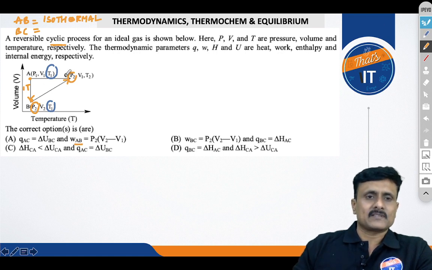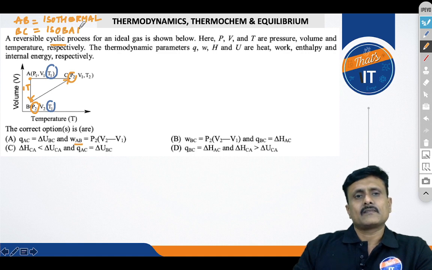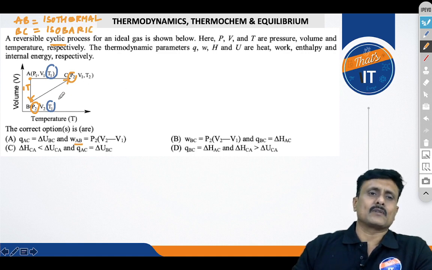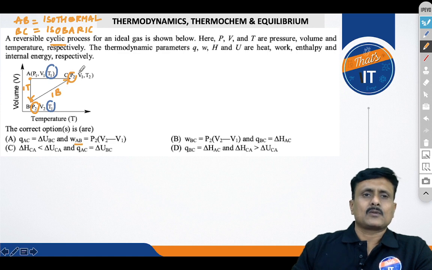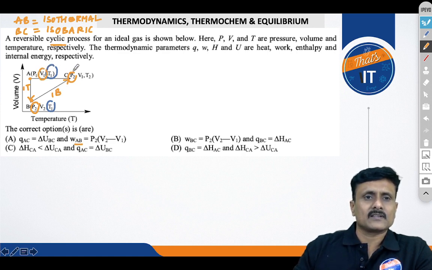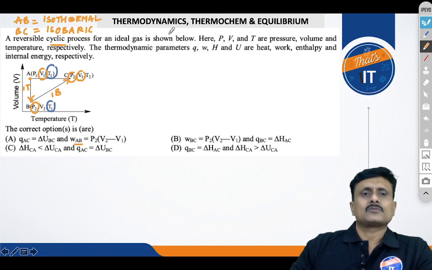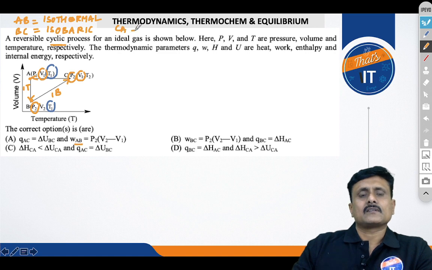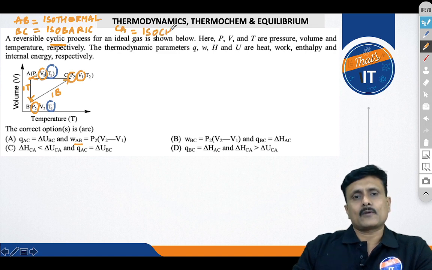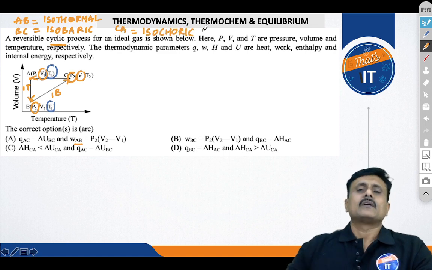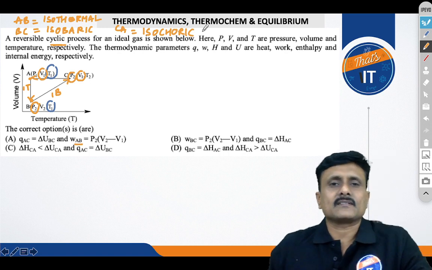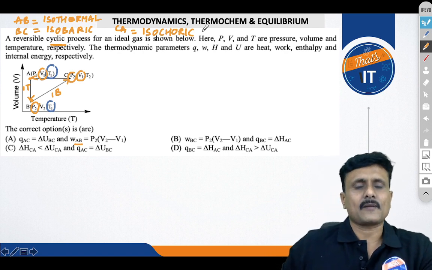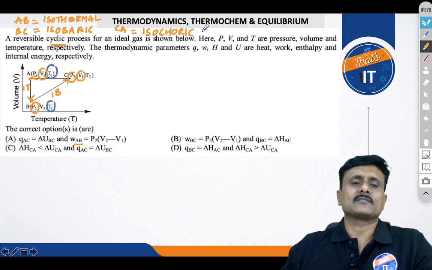So BC, pressure is remaining constant, that is isobaric. Very important, right? First of all, you should know. And over here the temperature has changed, but volume is remaining constant, V1, and here also V1. So the process CA is isochoric. This is very important in understanding whether that is isobaric, isochoric, etc. Once you understand this, you can easily solve the question, isn't it?